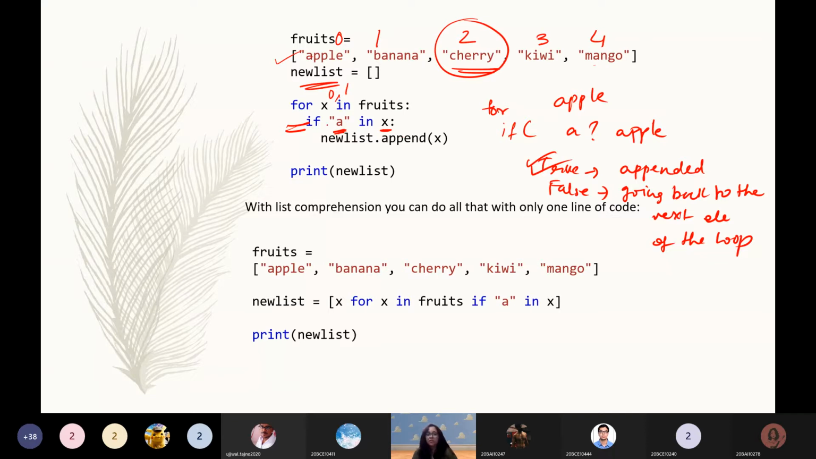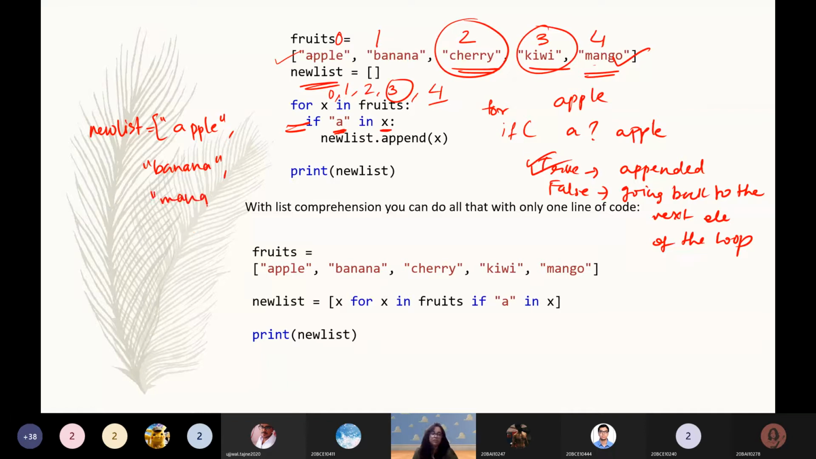We have not defined anything. So it goes on to the third iteration. Third iteration, kiwi. Again, false, does not contain an A. No else statement, skips this, goes to fourth iteration. Mango contains an A. So what will the new list look like? The new list will look something like apple, banana, and mango. That's it. Kiwi and cherry are out since they do not contain A.